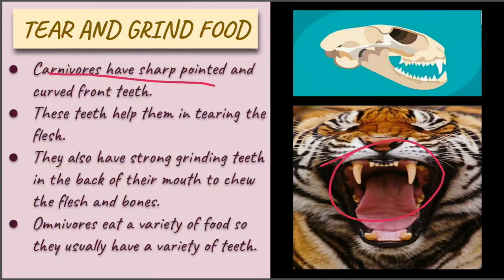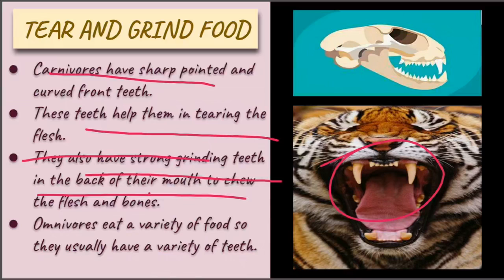So these teeth help them tear the flesh. Obviously the flesh is thick in nature, so we definitely need something pointed to tear it. That is why such animals have such teeth. They also have strong grinding teeth, and obviously after tearing the flesh they need to grind it. That is why they also have grinding teeth at the back of the mouth to chew the flesh and bones.